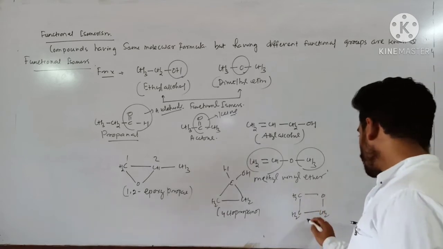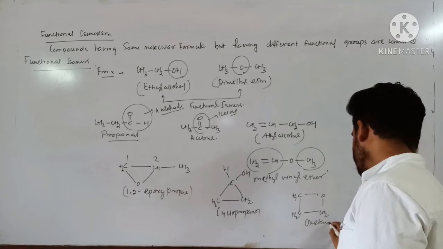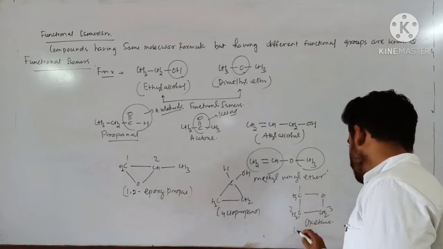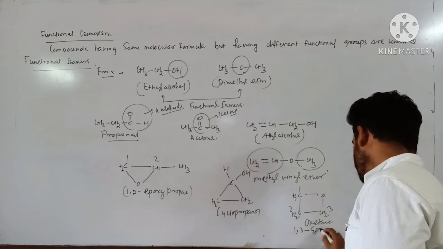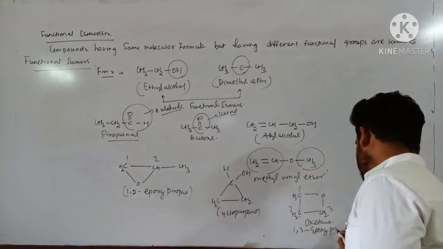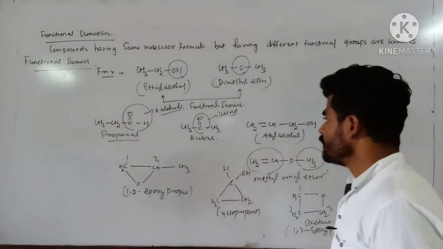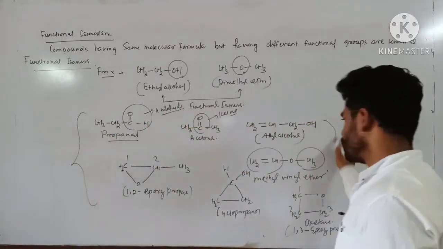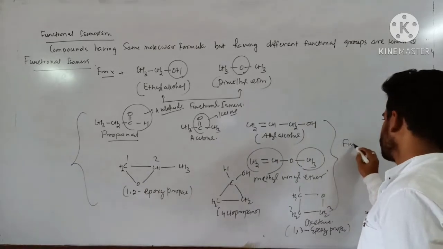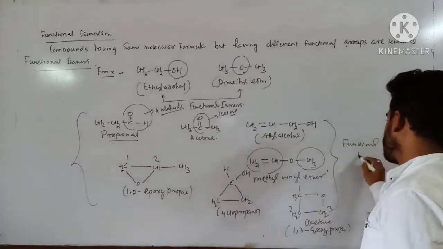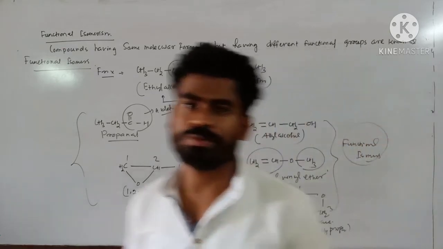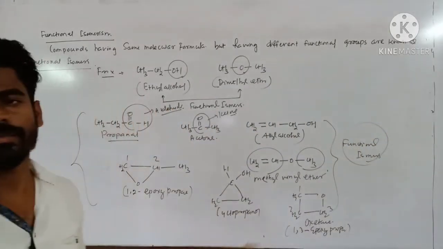This is called oxetane, or you can write 1,3-epoxypropane. So all these are called functional isomers, having different functional groups. Clear?